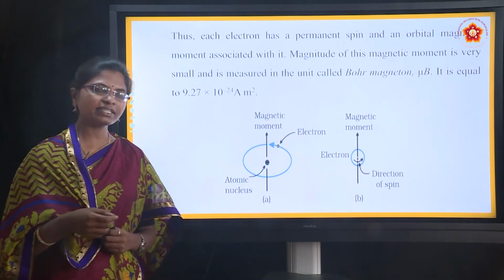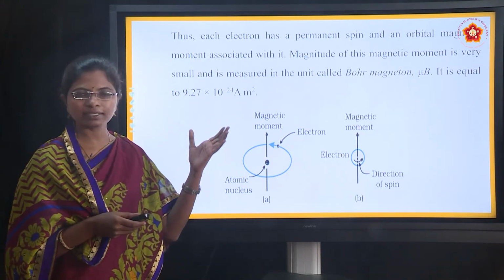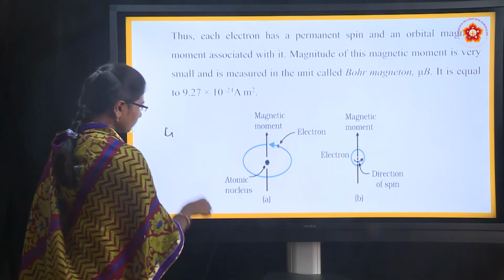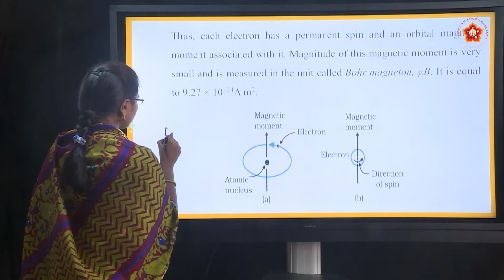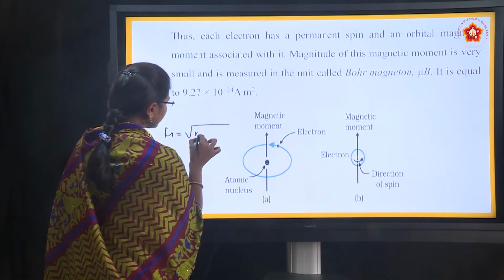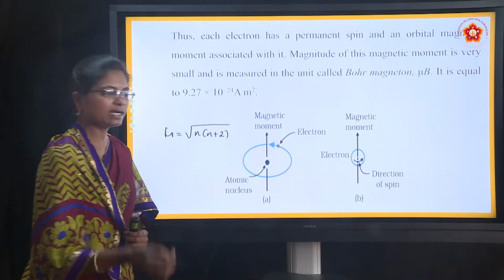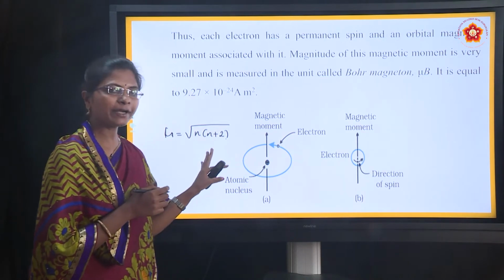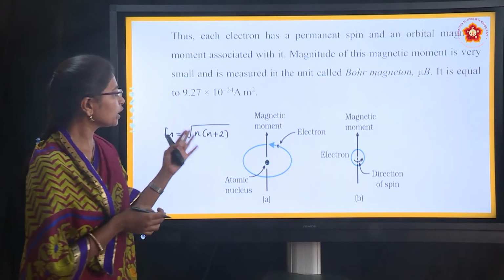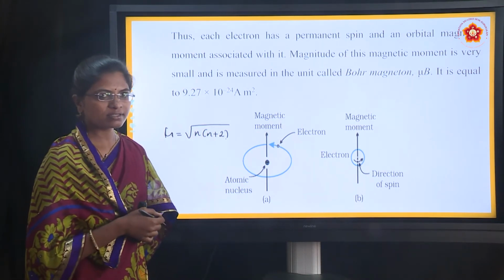As we studied in previous classes in first PUC, we know how to calculate the magnetic moment. The formula is mu equal to square root of n into n plus 2, where n is the number of unpaired electrons present in the element. This is the formula we use to find the magnetic moment of a particular substance.